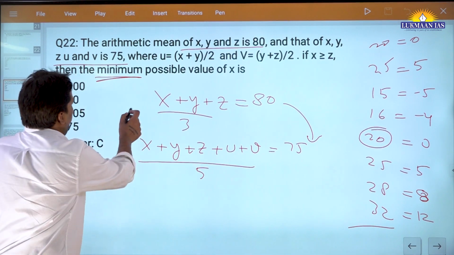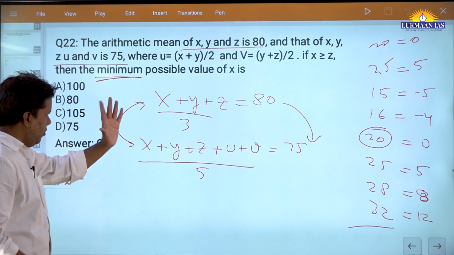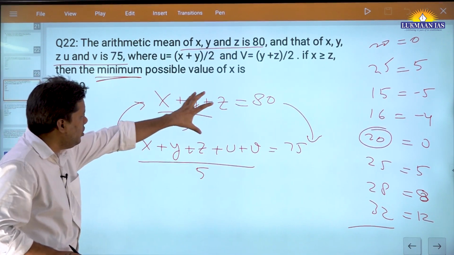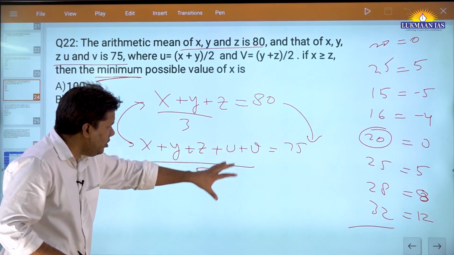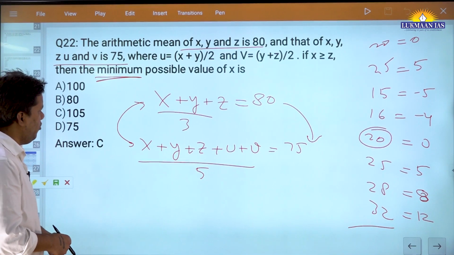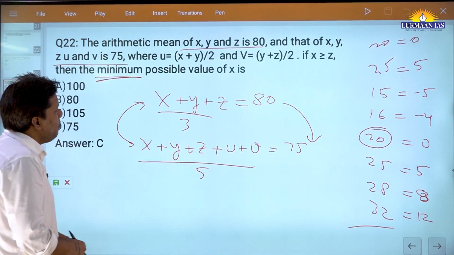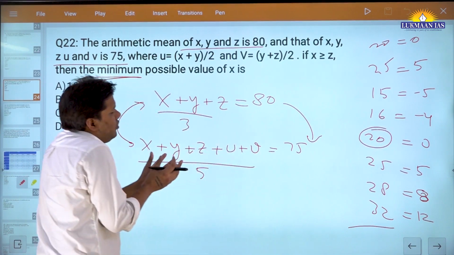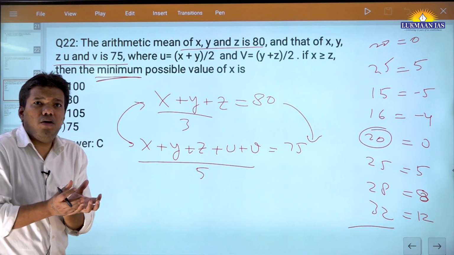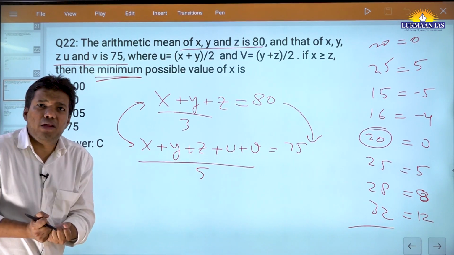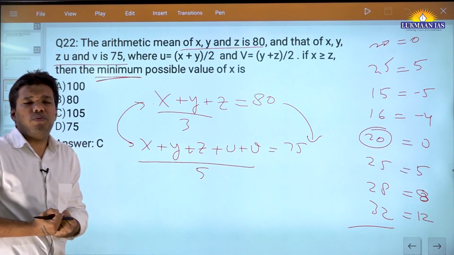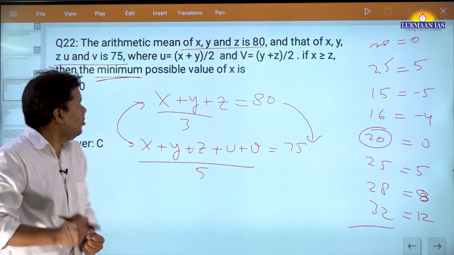Now, first, let these two equations sink in your mind. You will say, okay, I had three numbers, their mean was 80. Then I added two more numbers, and the mean came down by 5. So what you will say, this u plus v, the thing which you have added, their mean has to be less than 75, because it is also dragging down the mean of x plus y plus z. That is the important thought.